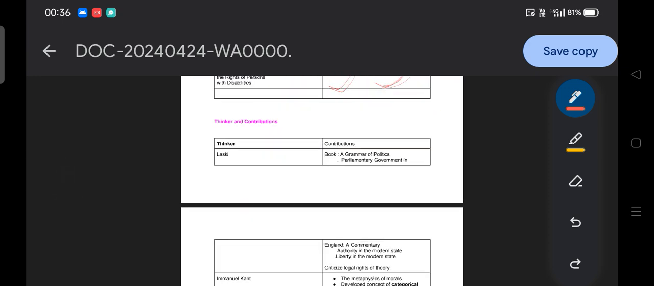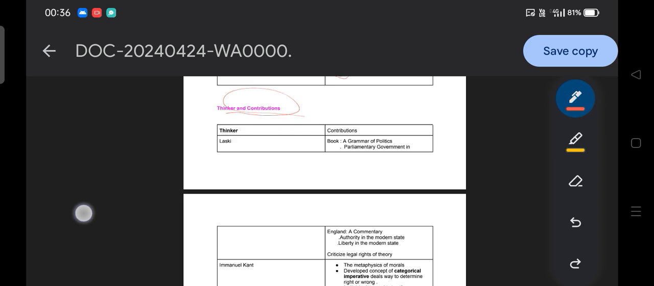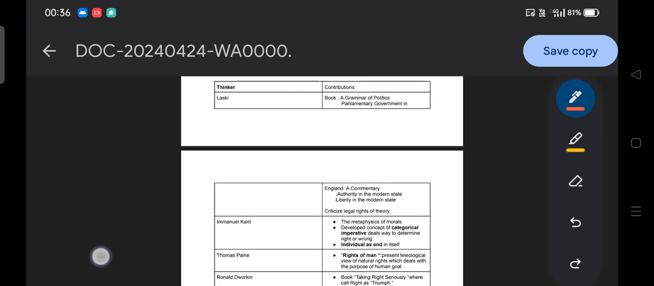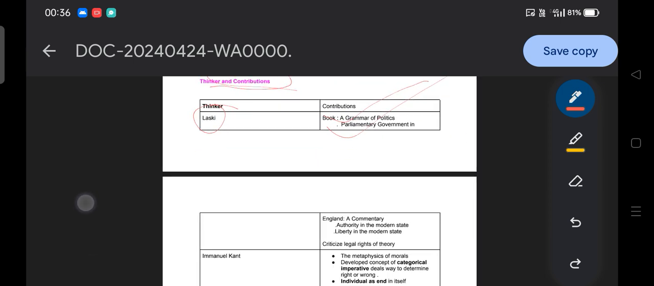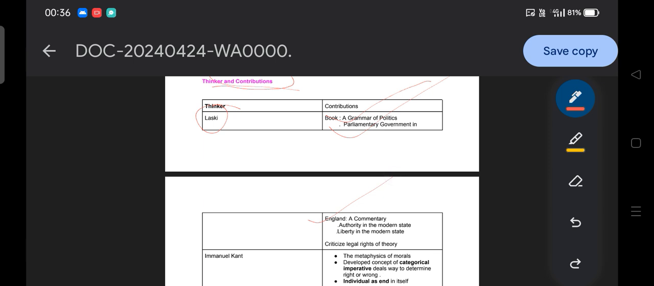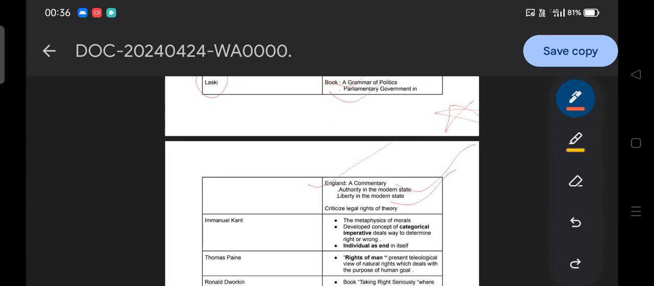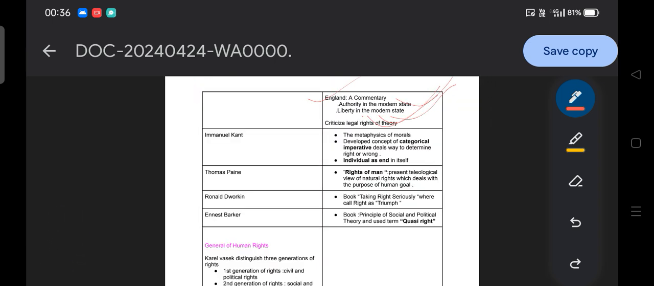Okay, then moving to the next, thinkers and contributions, we will discuss the different thinkers and their due contribution. Okay, so the first thinker, Laski: Grammar of Politics, Parliamentary Government in England, a commentary, and Authority in Modern State and Liberty in Modern State. Okay, so these are important books by Harold Laski, and you have to remember, because last time they asked a question about Laski, and they can definitely ask again. And he criticized the legal right theory. Okay, Laski criticized the legal right theory.